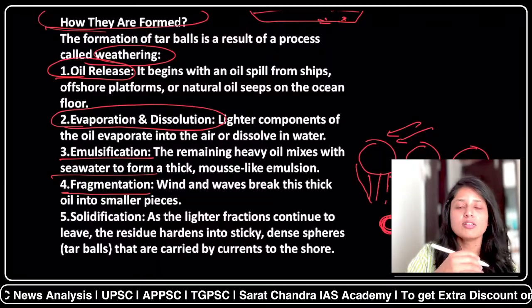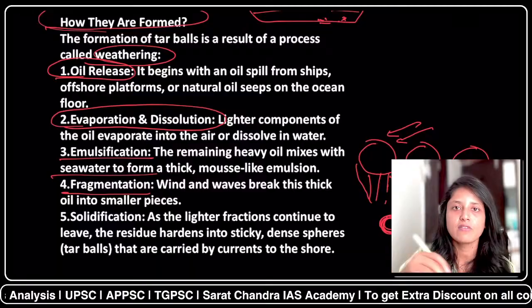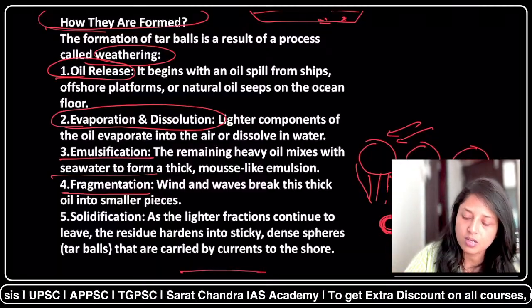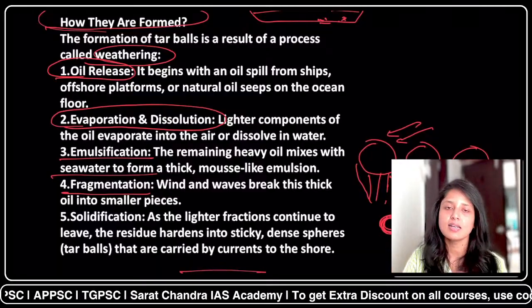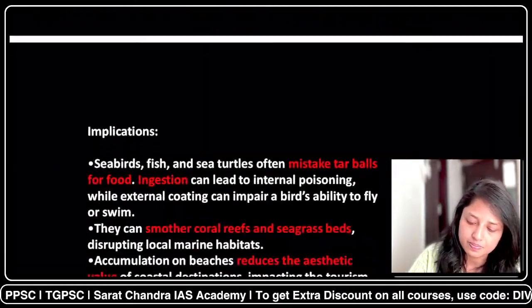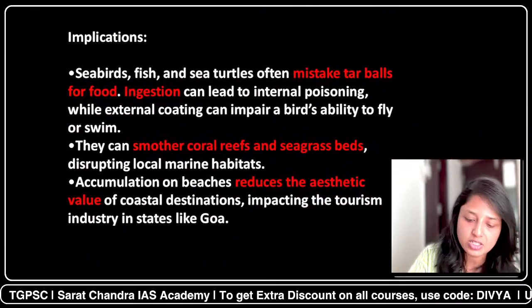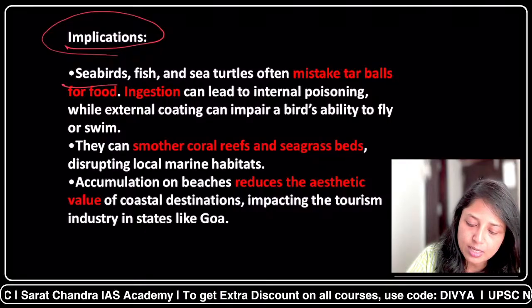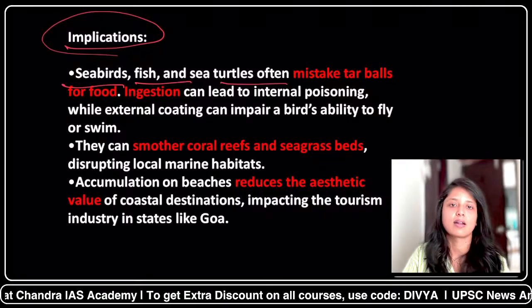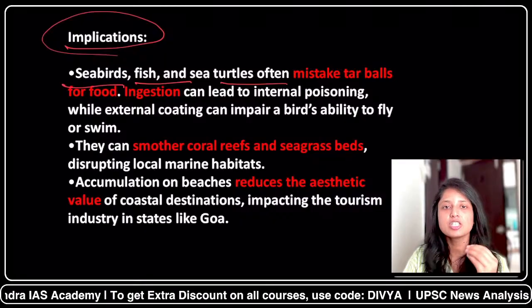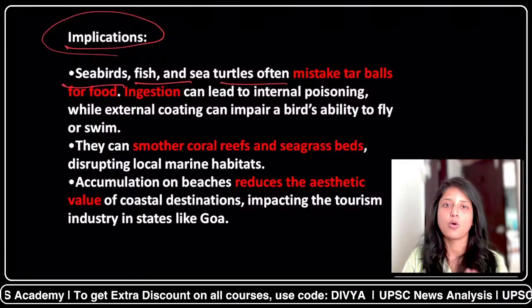These tar balls can be easily carried by the sea waves to the shore, where the animals can eat them and it can cause poisoning. So what are the implications? Implications are on the seabirds, fish, sea turtles, etc. Because of the ingestion of these tar balls, it can lead to poisoning.